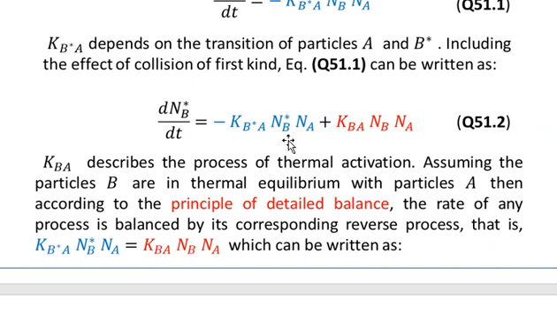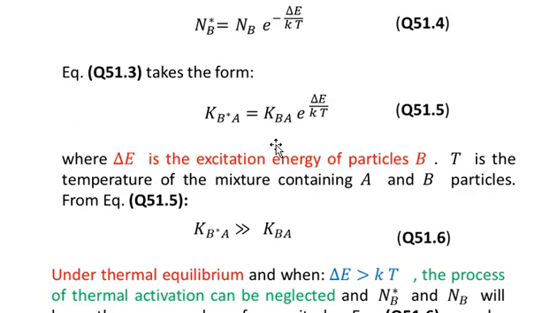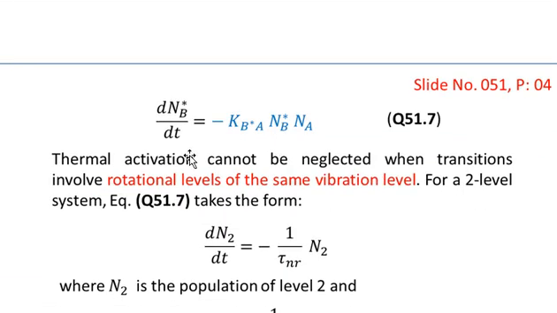So you see that this term, the term in blue, becomes much greater in comparison with the term shown in red on the right hand side of equation number 2. So we can neglect the term in red in comparison with the term in blue, and we can write the final term as dNB star over dt is approximately equal to minus KB star A into NB star into NA, as shown in equation number 7.